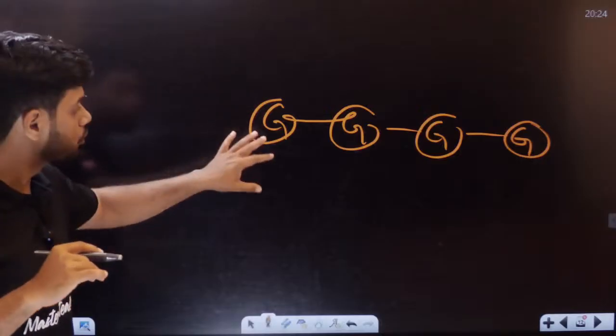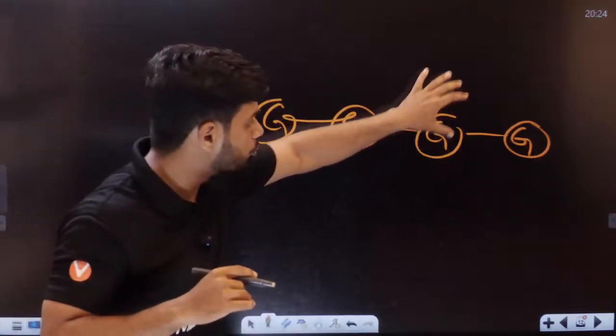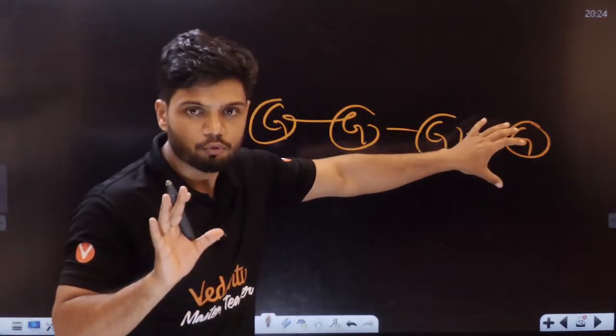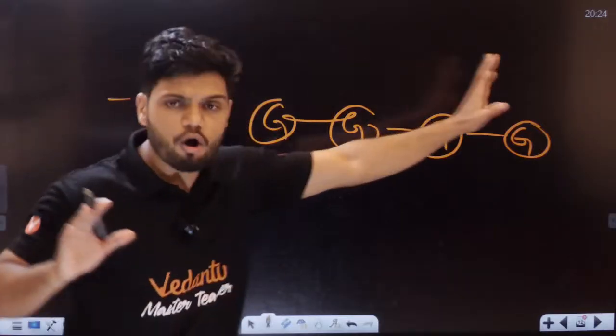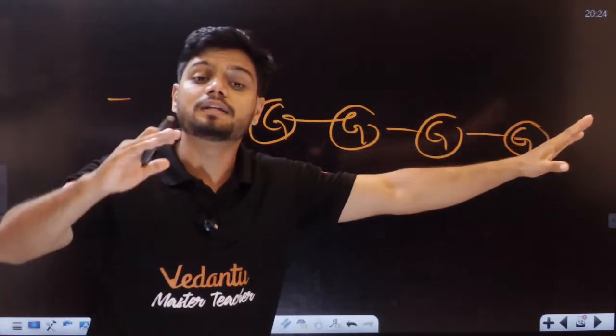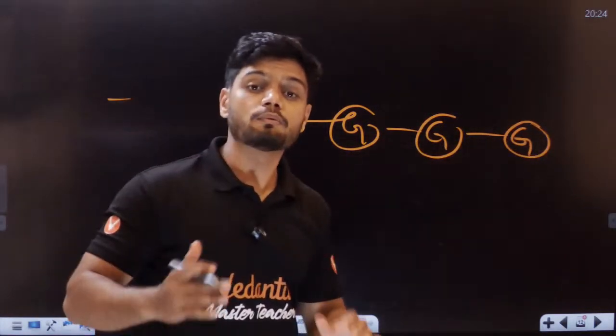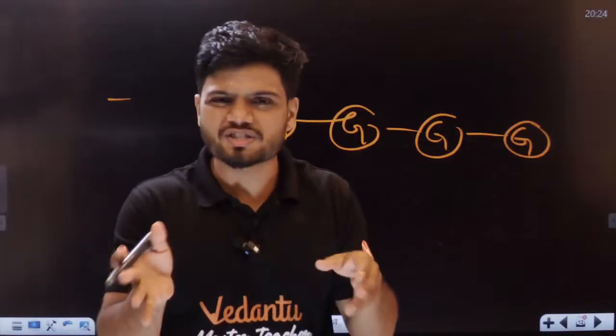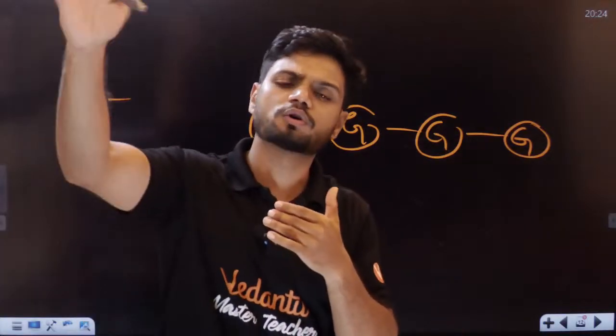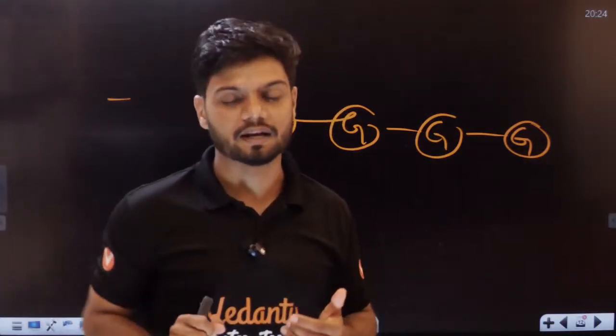Glucose is a monomer. But when there is one long chain of glucose, that is a polymer. But if it is made up of only glucose, यहाँ पर कुछ extra नहीं है, यहाँ पर सिर्फ glucose है, that is a homopolysaccharide.